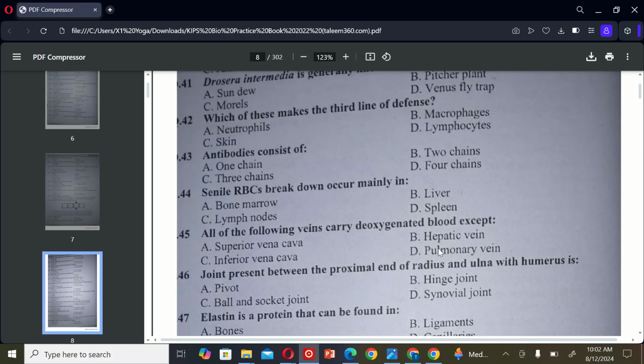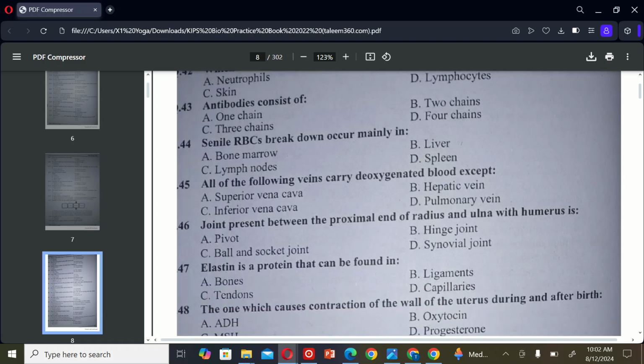The next MCQ is: all of the given veins carry deoxygenated blood except A. Superior vena cava, B. Hepatic vein, C. Inferior vena cava, and D. Pulmonary vein. So the correct option is D. Pulmonary vein.